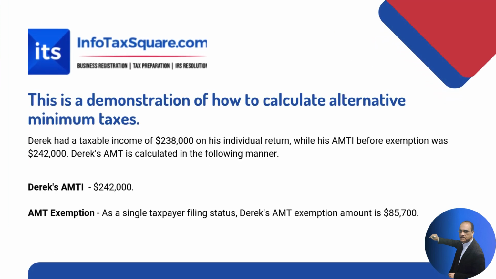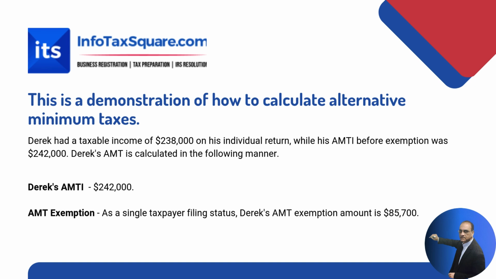So basically, we have learned three things so far. First, alternative minimum tax is an additional tax to the regular income tax. Second, the AMT exemption amount: the Internal Revenue Service has allowed a reduction of the AMT based on the filing status. If you are single, head of household, married, whatever, accordingly you will apply the exemption. And the tentative minimum tax and regular tax are combined in the AMT.